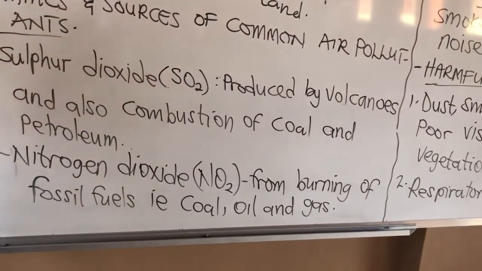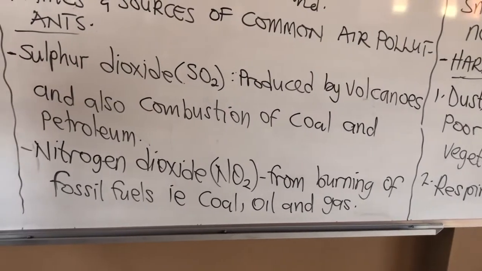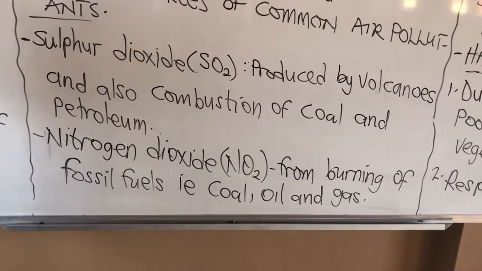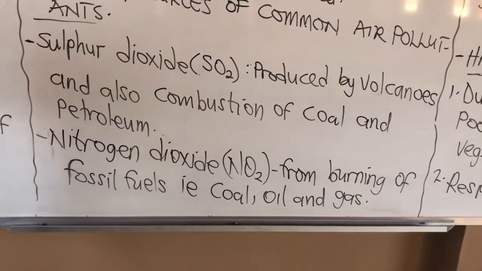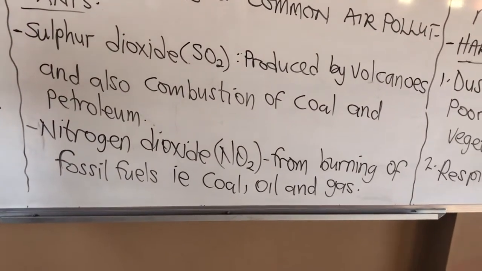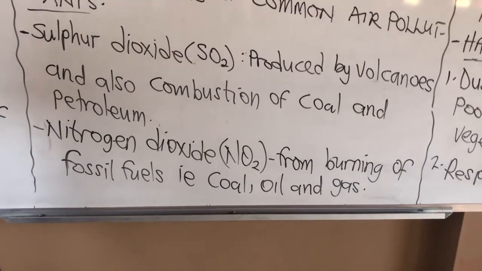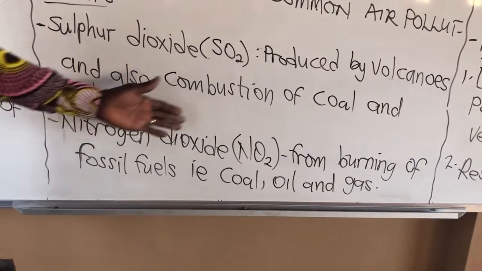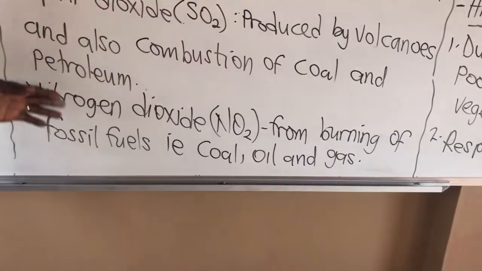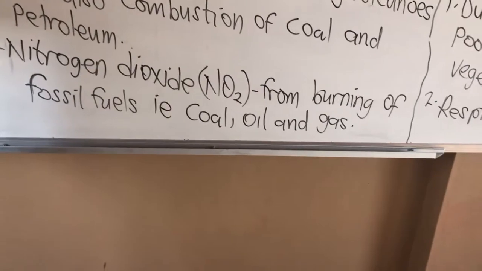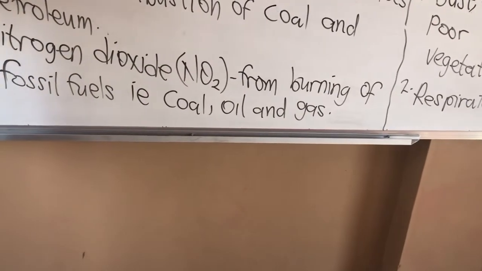When you burn a petroleum product, the gas that comes out is what we call sulfur dioxide. So that is sulfur dioxide as a pollutant, and the sources are coal and petroleum products like petrol, kerosene, diesel, and the rest.